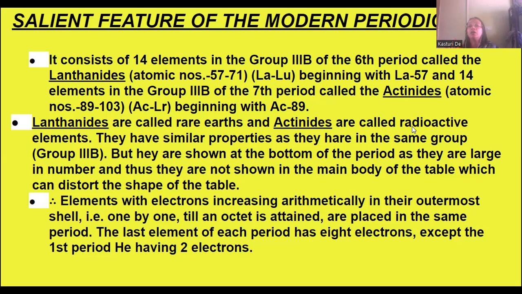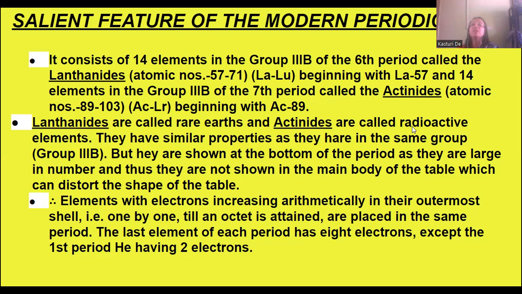But they are shown at the bottom of the table. If you see the periodic table, you will find these lanthanides and actinides present below the main periodic table. Why?